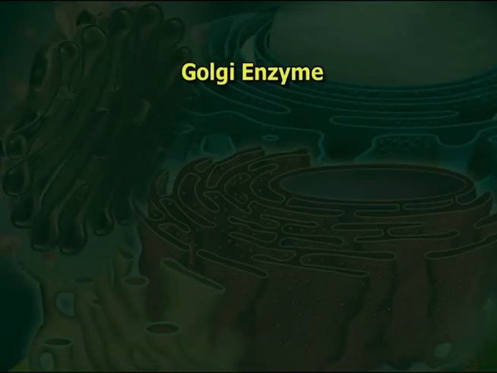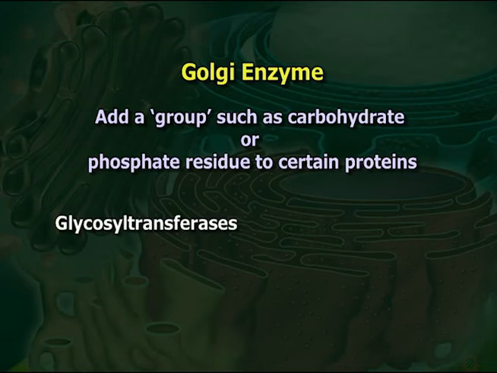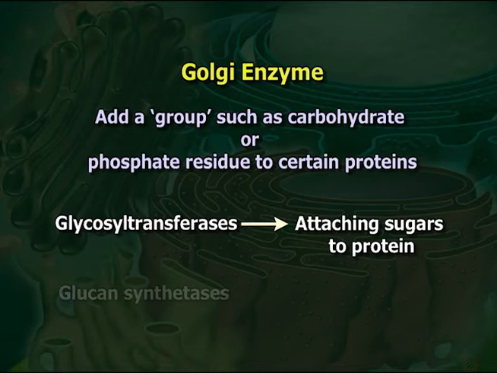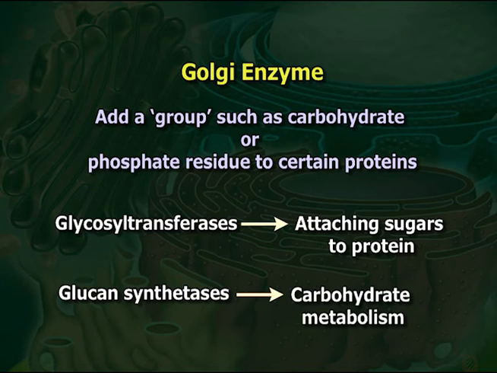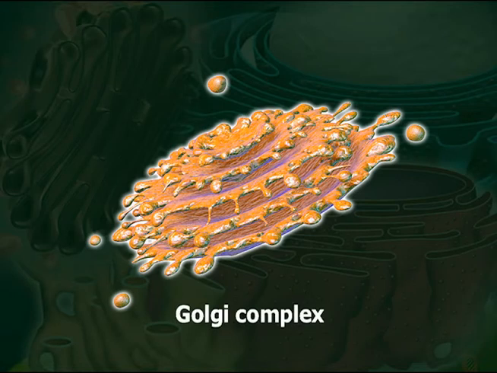One important function of Golgi enzymes is to add a group such as carbohydrate or phosphate residue to certain proteins to direct them to their specific destination in the cell. For example, the enzyme glycosyl transferases help in attaching sugars to protein. Another enzyme, glucan synthetases, help in carbohydrate metabolism. Function of Golgi complex, including processing and transport of secretory product. The Golgi complex is mainly connected with the process of cell secretion.